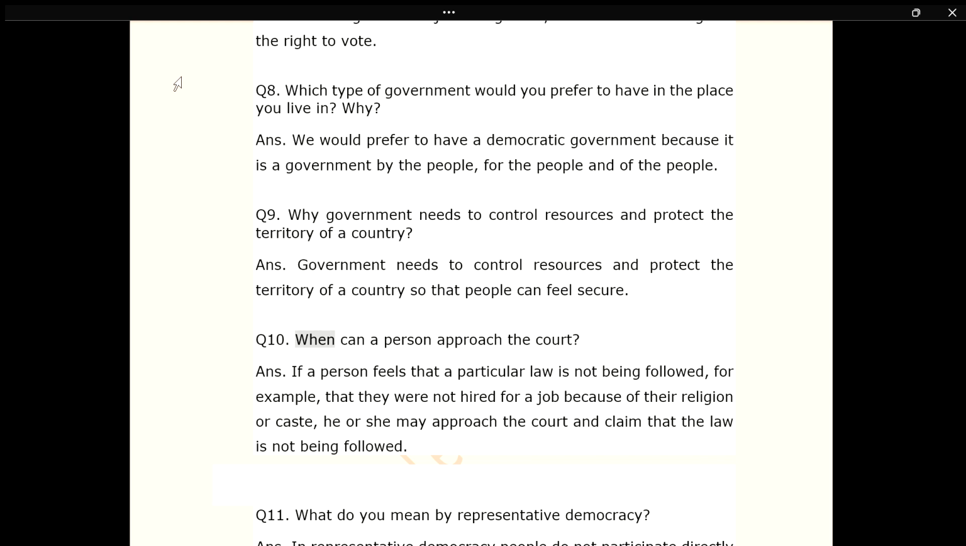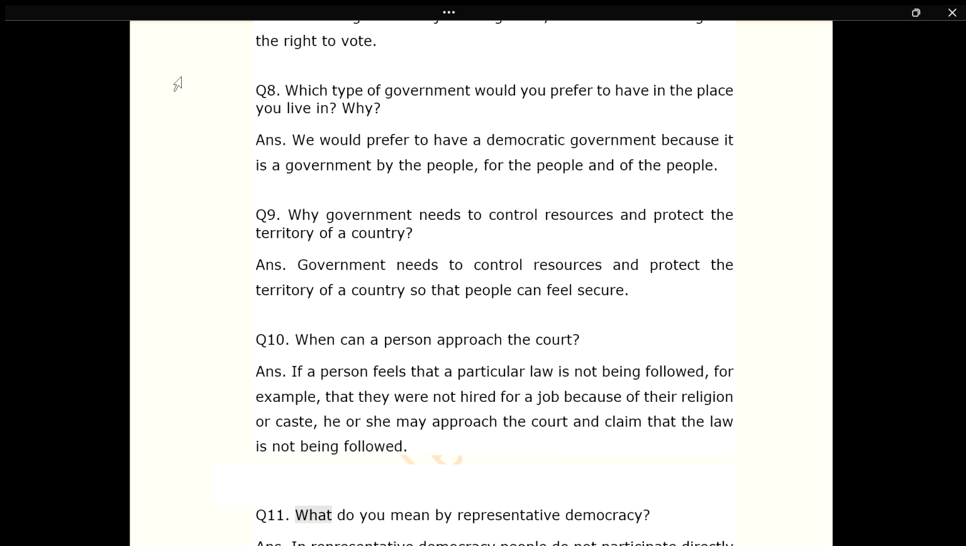Q10. When can a person approach the court? Ans. If a person feels that a particular law is not being followed, for example, that they were not hired for a job because of their religion or caste, he or she may approach the court and claim that the law is not being followed.